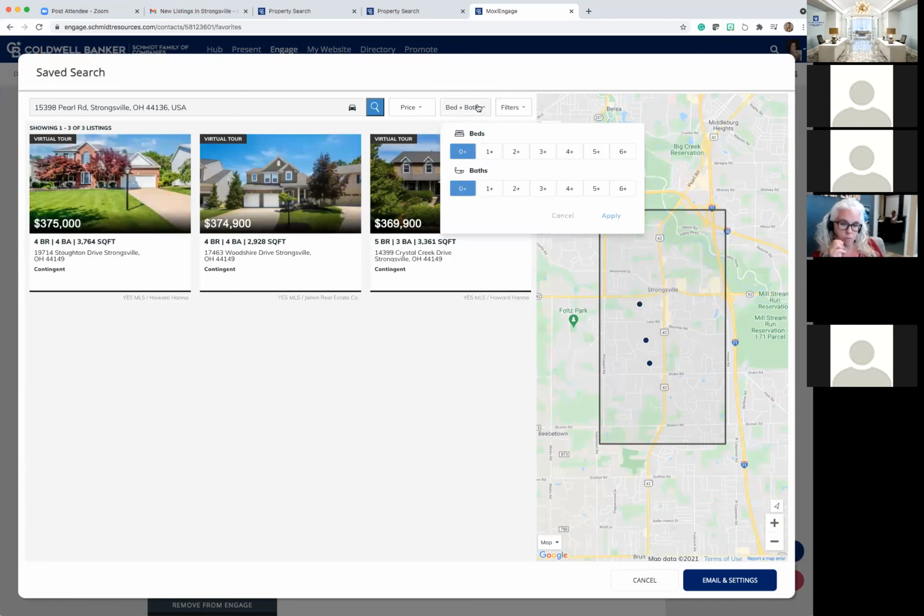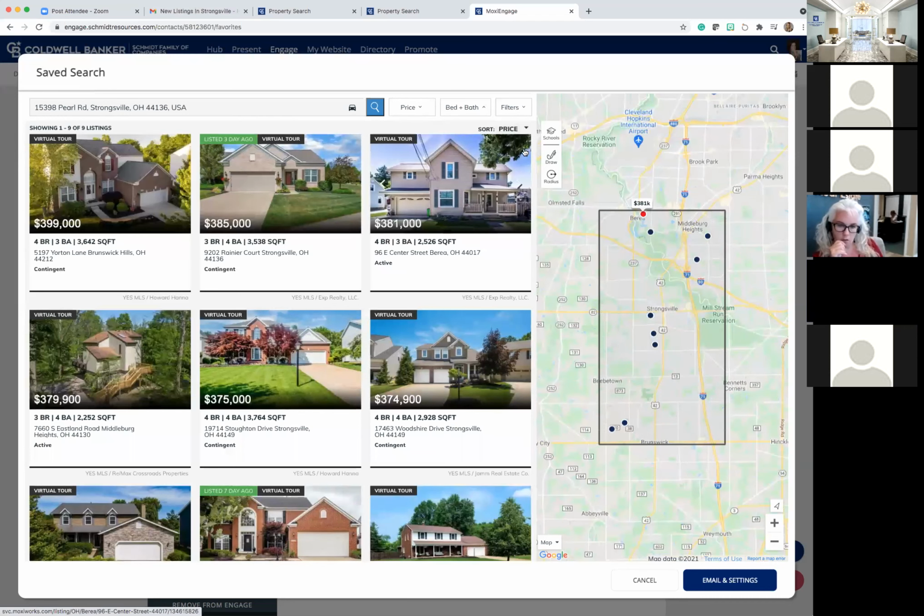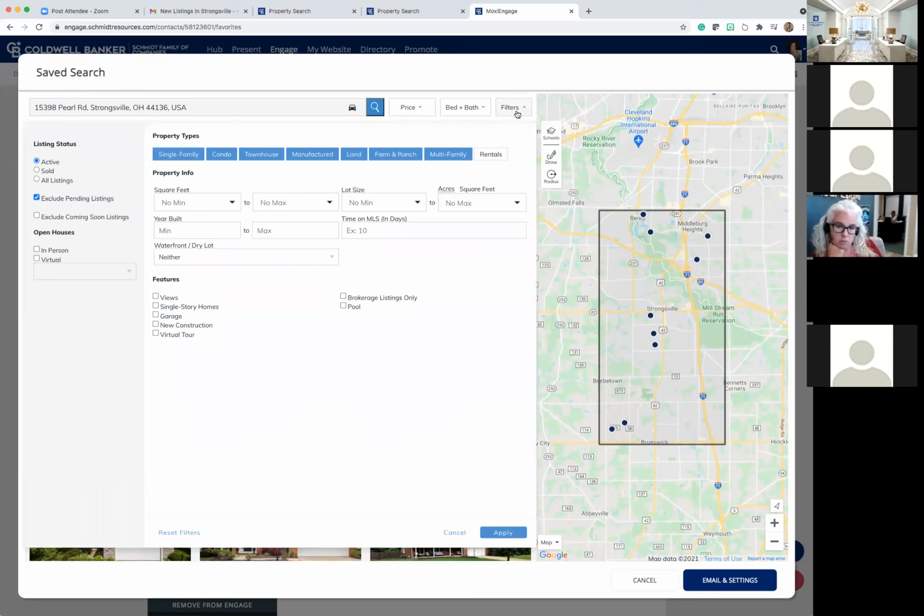I'm going to come in here and say I want at least 2 bedrooms and at least 1 bathroom. And then we're going to hit apply. We're pretending this is the client's criteria that she's talked to me about. And then we're going to do filters. We're going to say we're not interested in a multifamily. We are not interested in farm and land or ranch, manufactured. We're pretty much just going to look at these 3 areas.